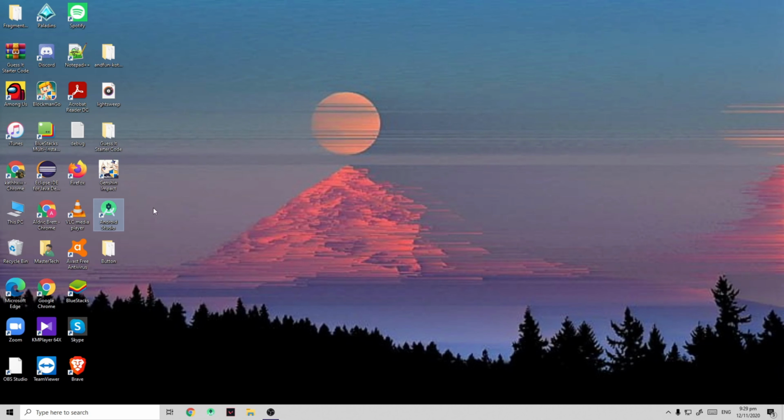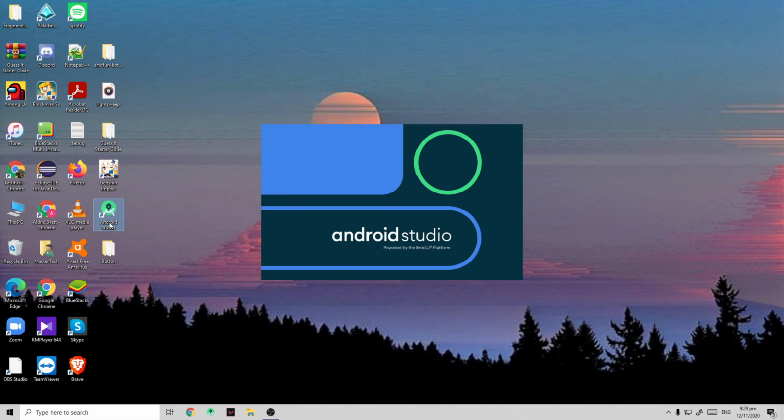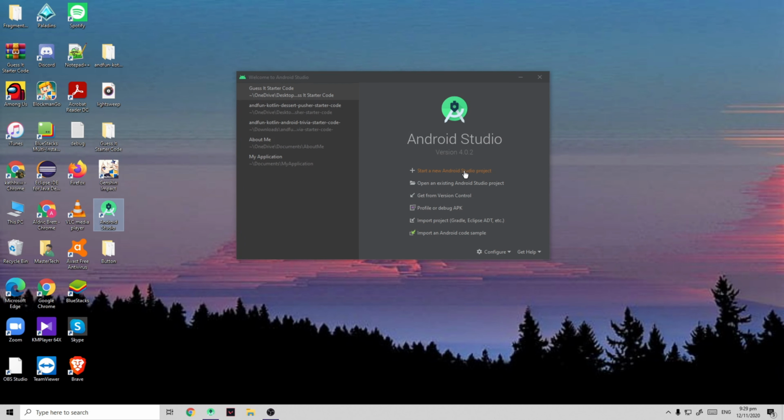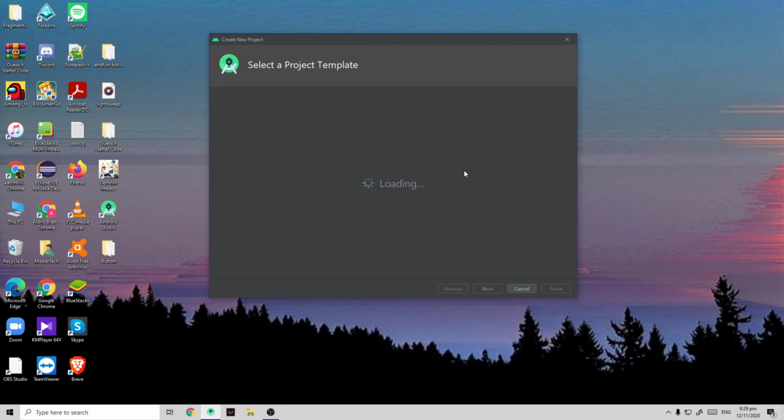Now that you know the basic information about what a button is all about, let's make our Android application, shall we? First, open your Android Studio. Click on a new project.